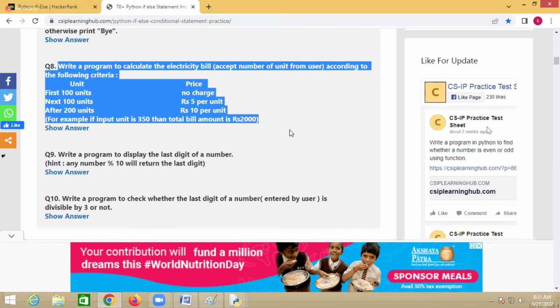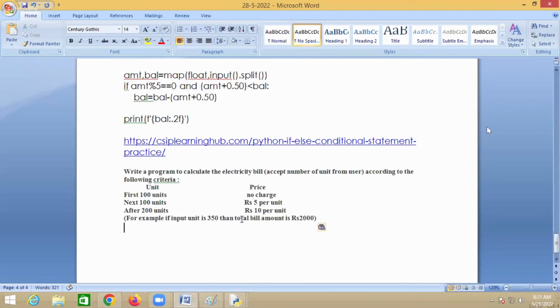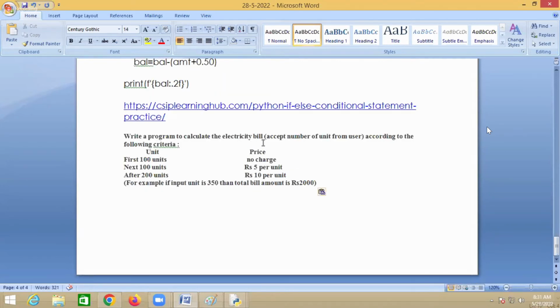How to solve this program here. So write a program to calculate the electricity bill. Accept the number of units from the user. According to the following criteria, first 100 units is no charges. Next 100 units is 5 rupees. And after 200 units, per unit is how much here? 10 rupees.